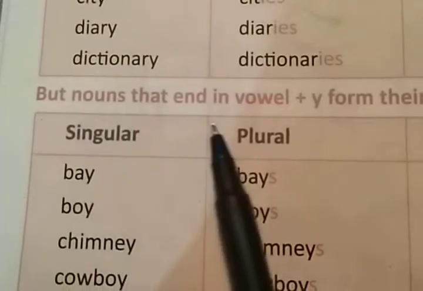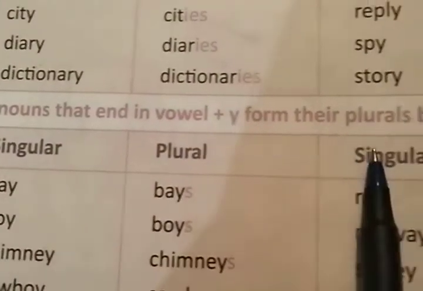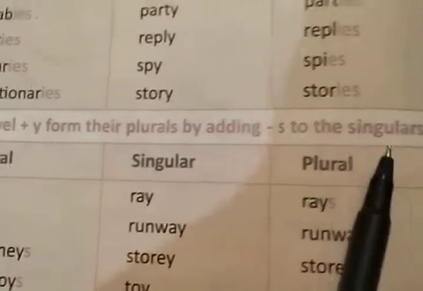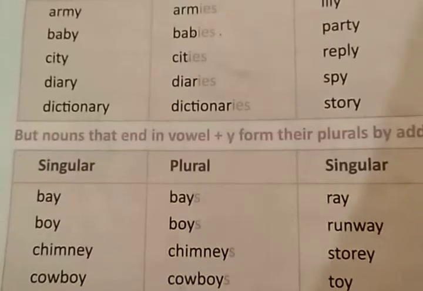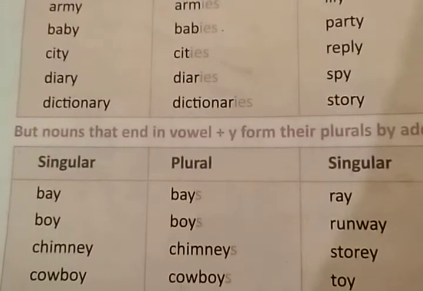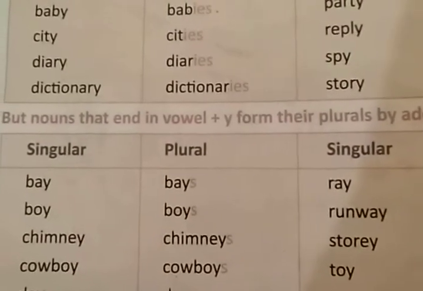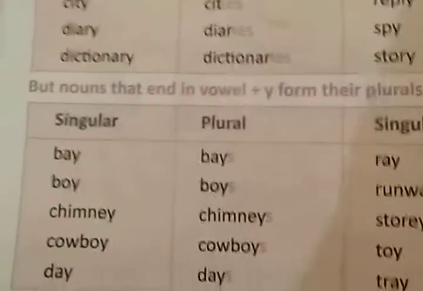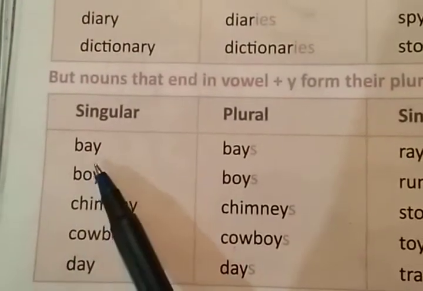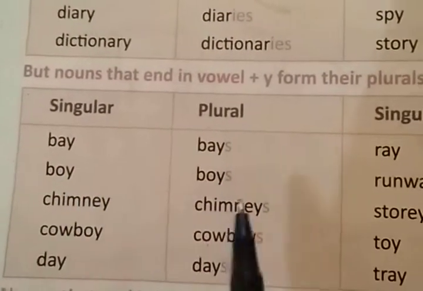Now the next one. Nouns that end in a vowel plus y form their plurals by adding s to the singular. So here, nouns that end in a vowel plus y form their plurals simply by adding s at the end. Say bay, bays, boy, boys.